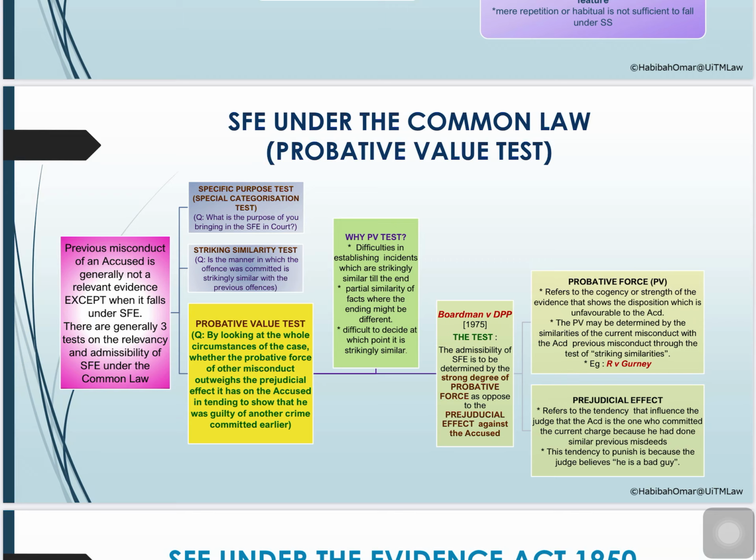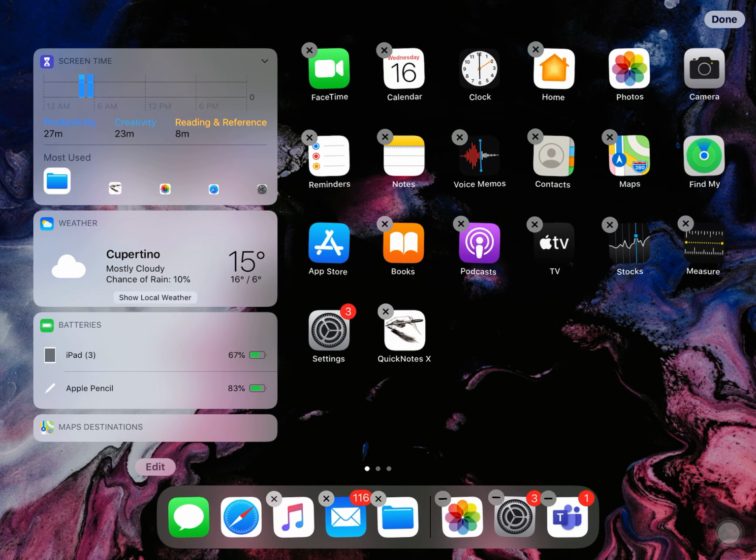So what is prejudicial effect? It refers to the tendency that influences the judge that the accused person is the one who committed the current charge because he has done something similar, he has done some similar misdeed. So there is a need for the judge to balance the probative value that may reflect his guilt of the crime against the perception that the judge believes that he committed the crime because he is a bad guy. So there's a need for you to do the balancing act under the probative value test. Okay. Now let's look at here.